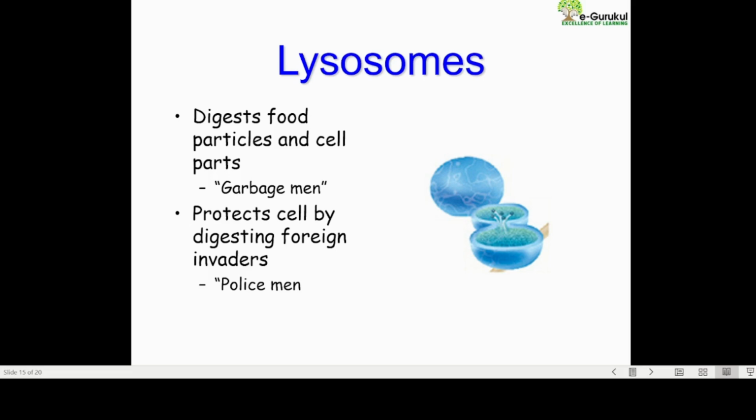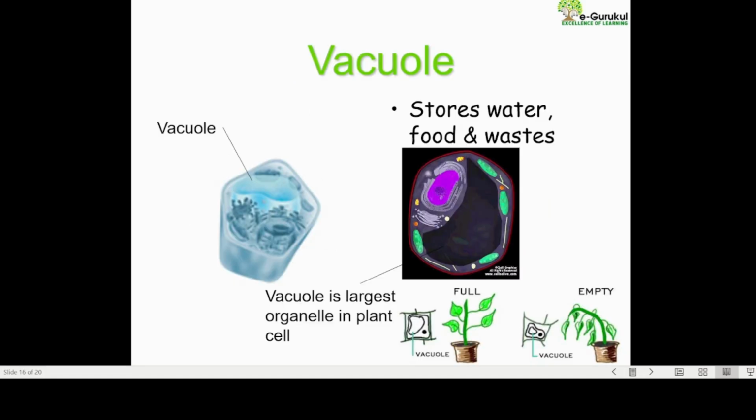So it digests all the food material or the cell parts or the things which are not good for cells. So that's why it is said to protect the cells by digesting the foreign invaders also. That's why I use the word immune system of the cell.